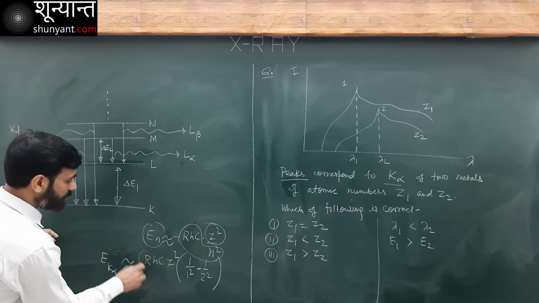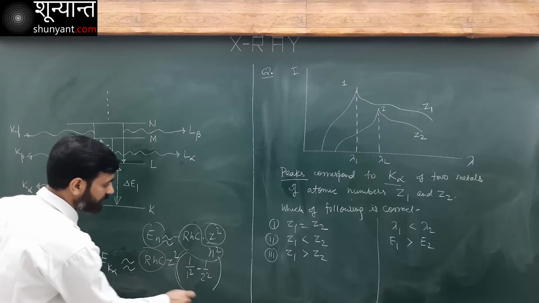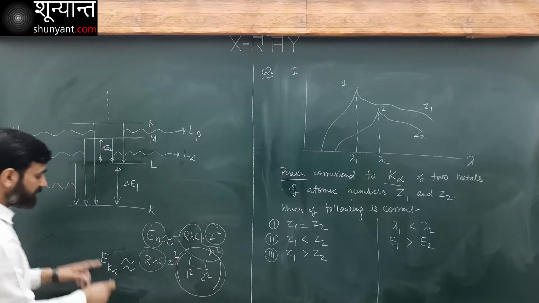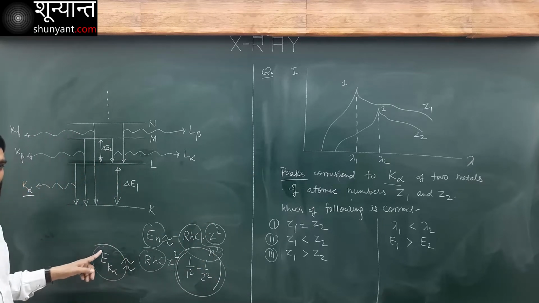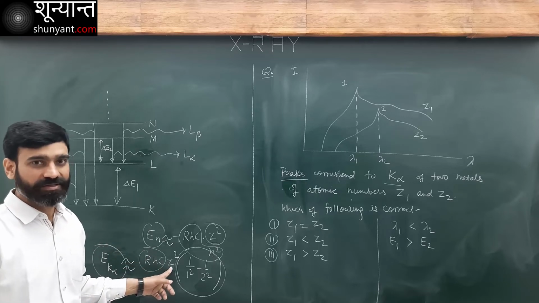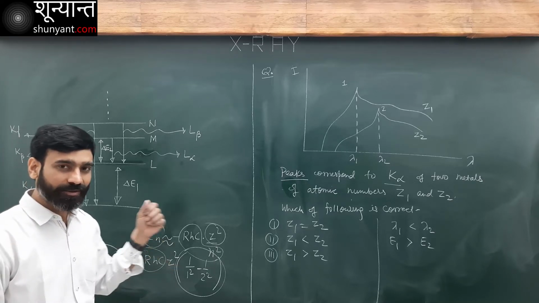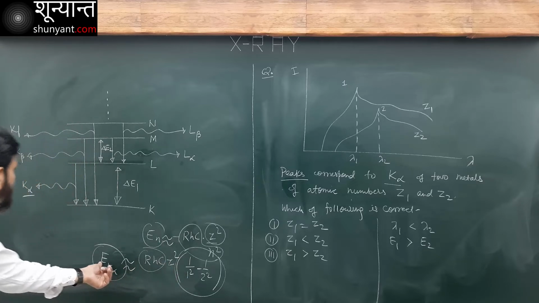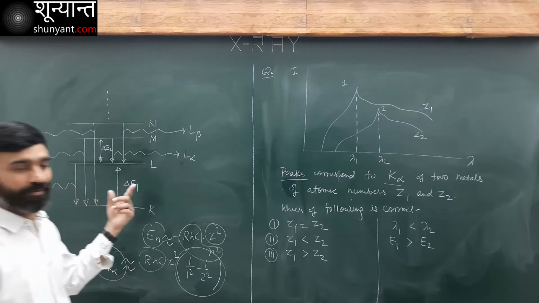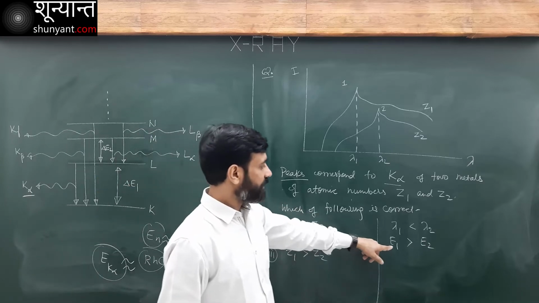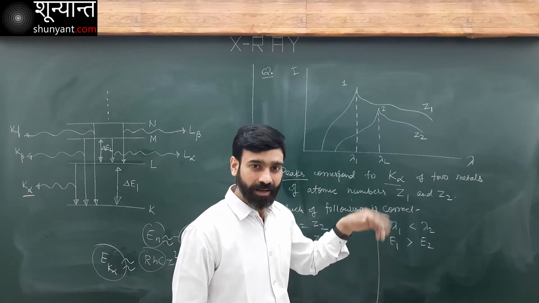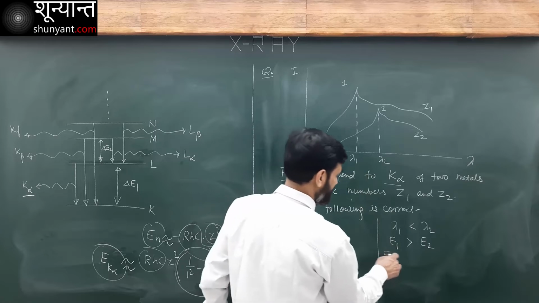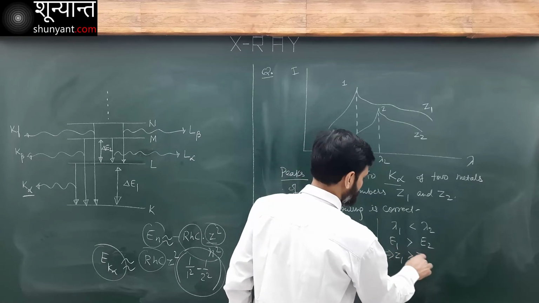Anyway, RHC is constant. These two are constant for both metals. That means this energy will depend on Z square. The higher the atomic number, the higher will be the energy of these K alpha photons. So whichever energy is higher, it corresponds to higher atomic number. That means Z1 will be more than Z2.